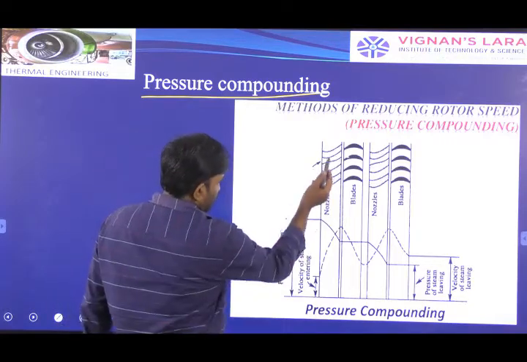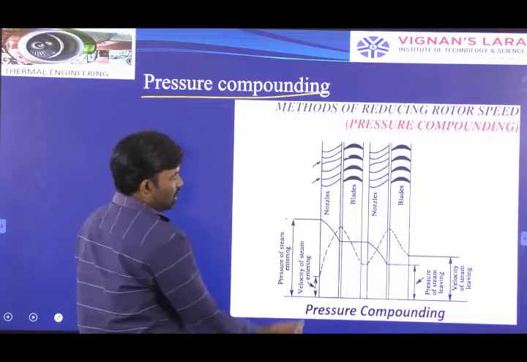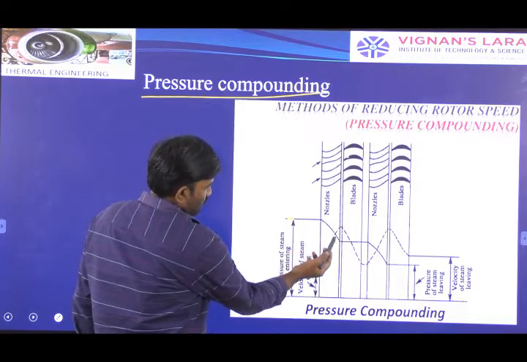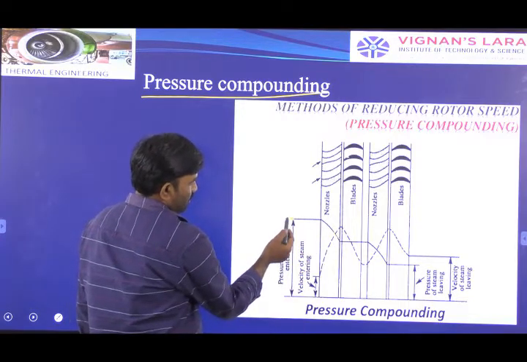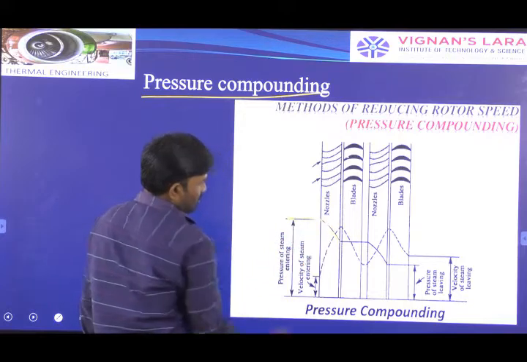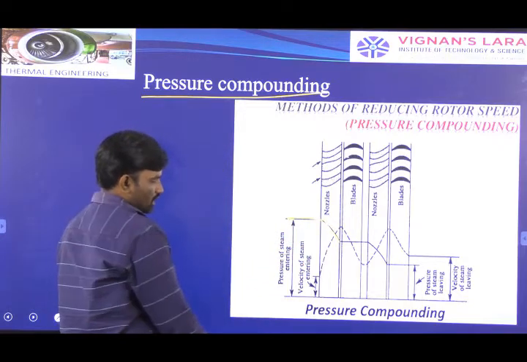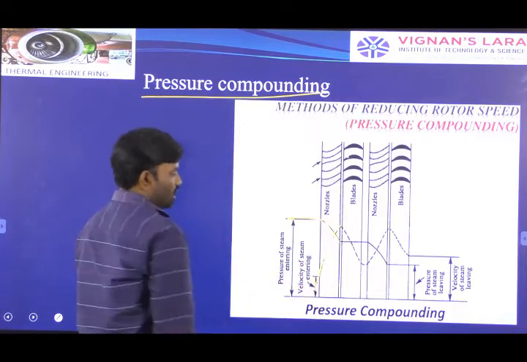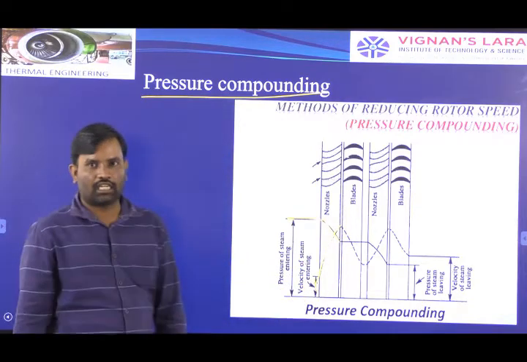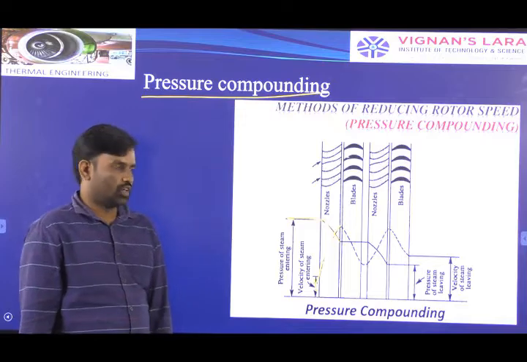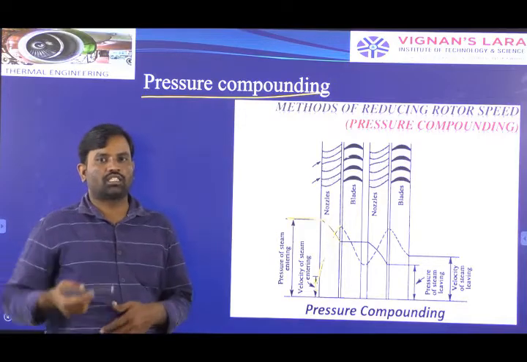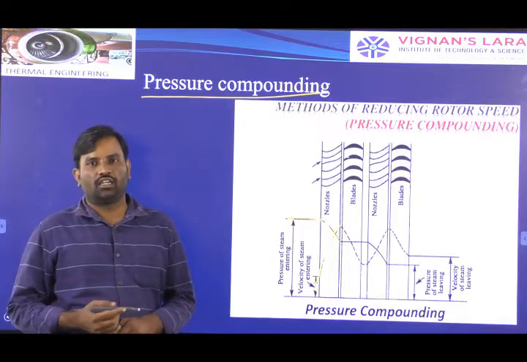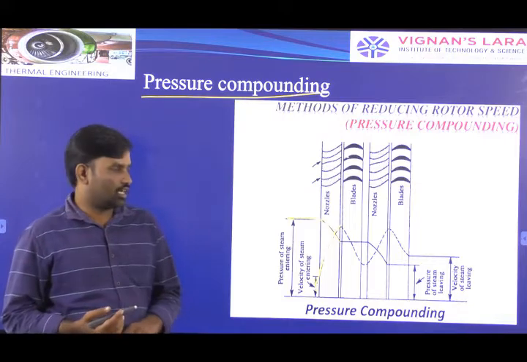We are arranging a set of nozzles, and the pressure decreases. This is the pressure line. In the nozzles, pressure decreases. What about the velocity? Velocity is increasing. If the pressure decreases, velocity increases. That is the function of a nozzle. Pressure energy is converted into kinetic energy.